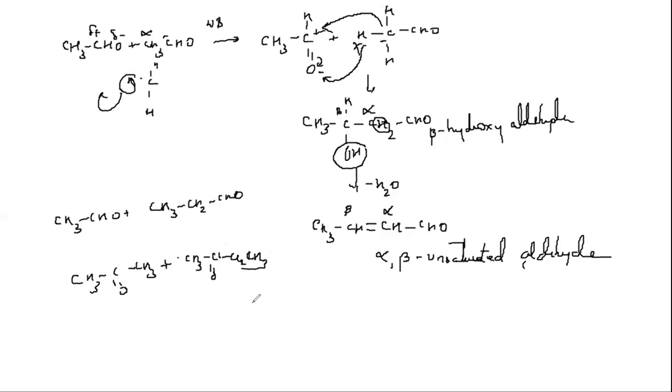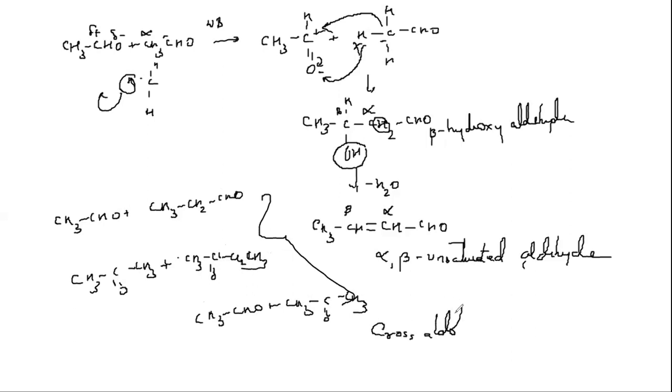Or I can use CH3CHO plus CH3 C double bond O CH3, an aldehyde and a ketone. When you use such cases, we call it cross aldol condensation.